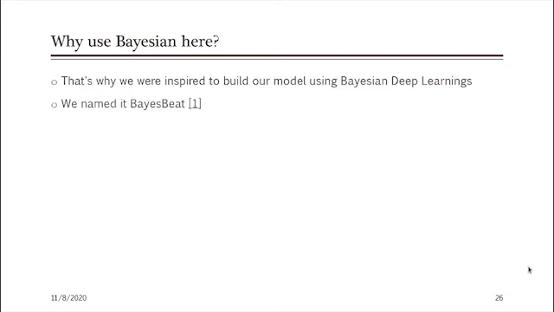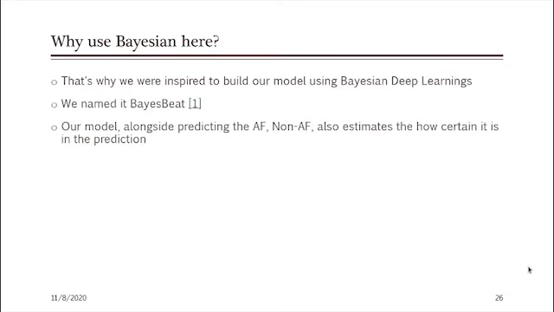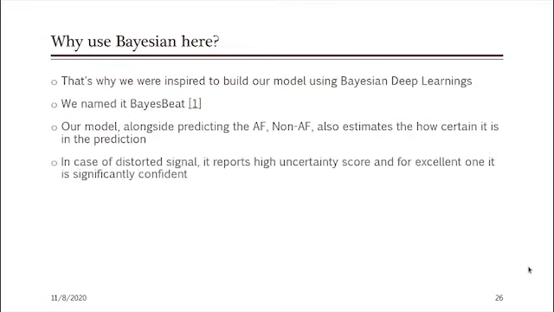We name it Bayesbit. So our model, alongside predicting AF or non-AF, also tells us how certain it is in this prediction. In case of a distorted or poor signal, our model is not quite sure, whereas for the excellent one, it is significantly confident.